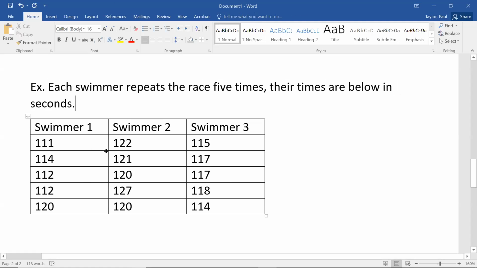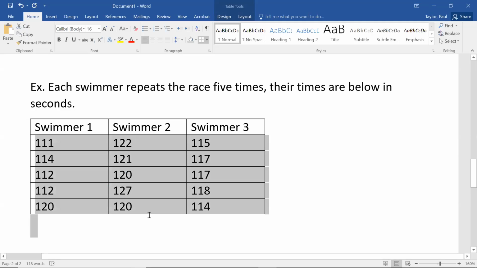So who's the fastest? At first glance, it looks like swimmer one is the fastest. They're the only one who ever went under 114 seconds. They did that 3 times. They had one slow race that tied swimmer two's best race and was worse than all the races by swimmer three. So I think that swimmer two is probably out of this because every single race they did was worse than every single race that swimmer three did, and they only tied the worst race of swimmer one. So swimmer two is almost certainly out of this.